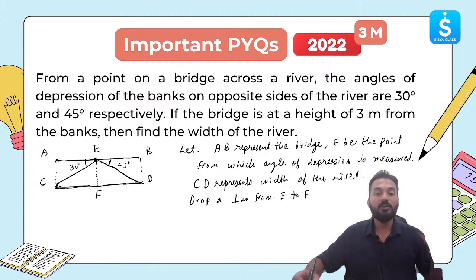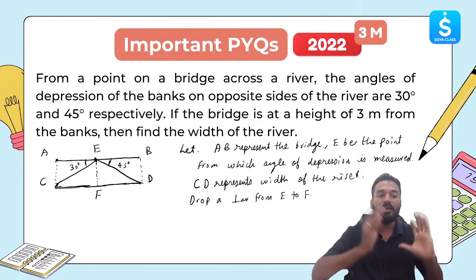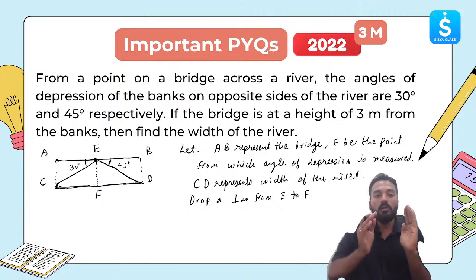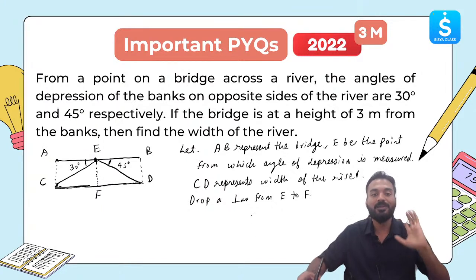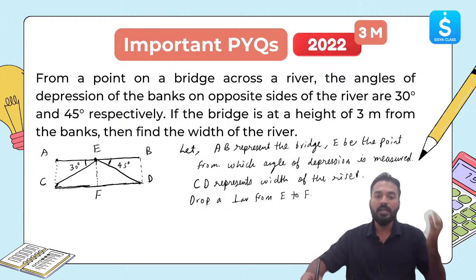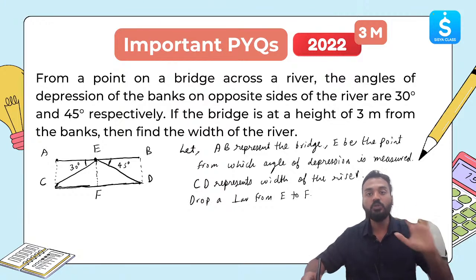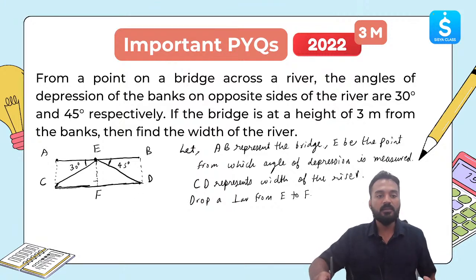This much information you have to write in your exam so that the examiner understands what all line segments represent in the diagram you have made. This is very, very important. After writing this information, you can write it in your own words as well, but this information needs to be present. It has to be there in your paper. Now drop a perpendicular from E to F. This is 90 degree, this is 90 degree.